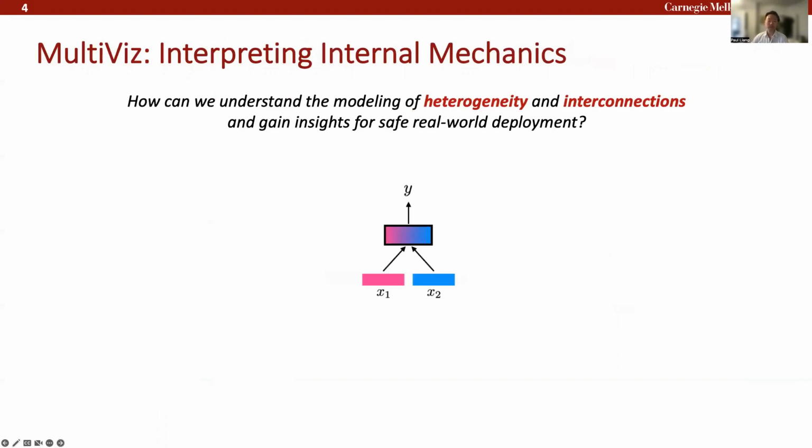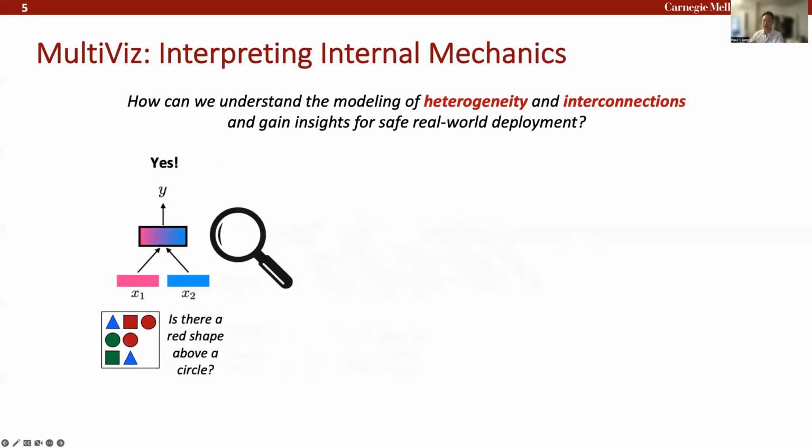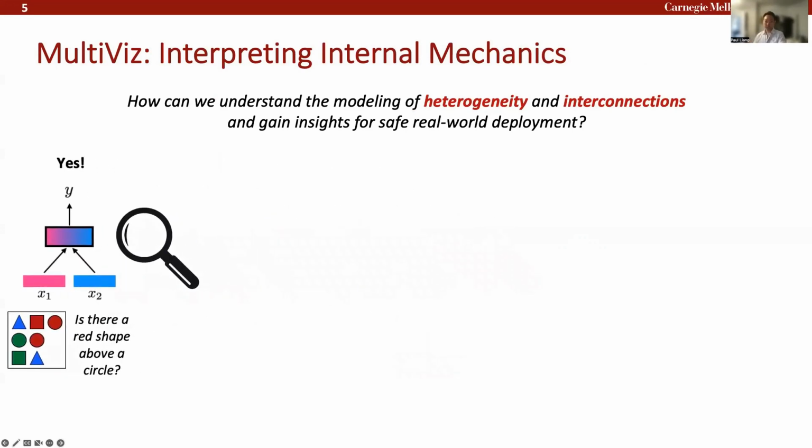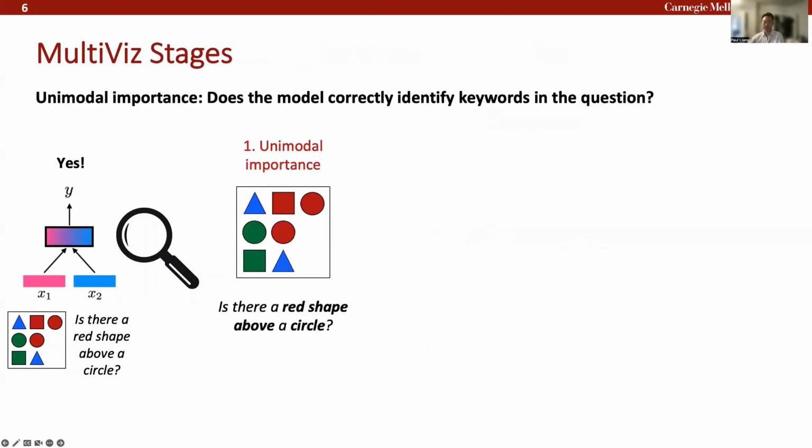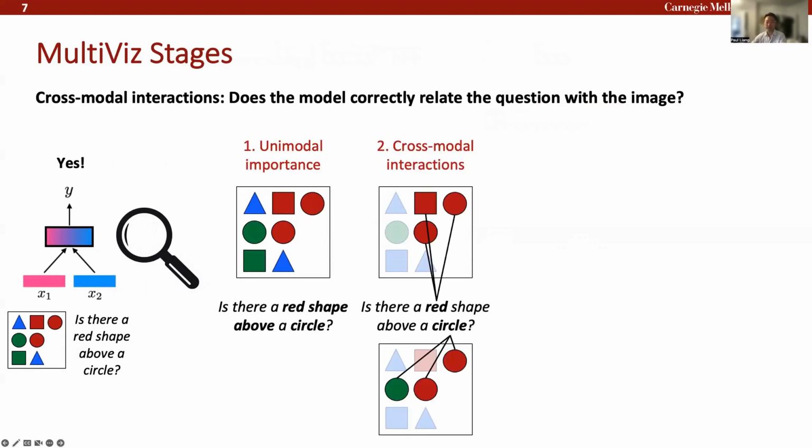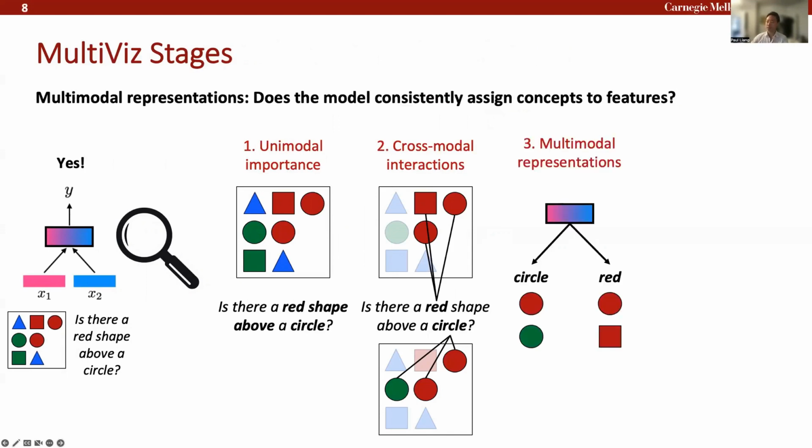Using this running example, suppose you're given a particular image and you're asking a question about this image. The black box model happens to say yes, and MultiViz is a method for opening this black box model through several stages. The first stage studies unimodal importance. This is a model looking at each modality and picking up cues within each modality separately. The second step is cross-modal interactions. Does the model relate concepts in one modality with those in another modality reliably?